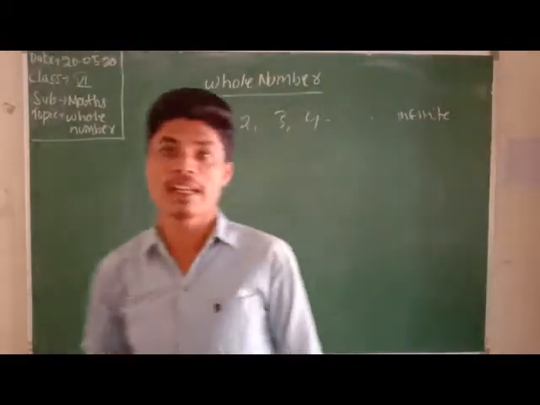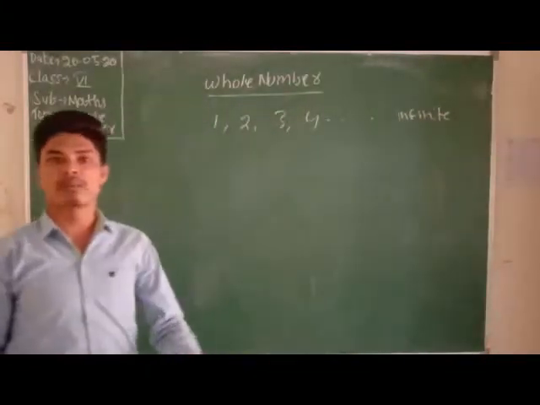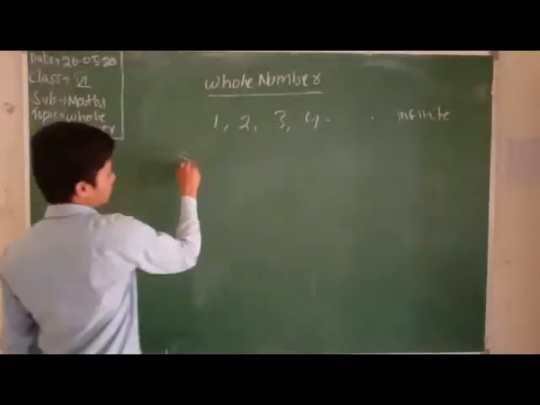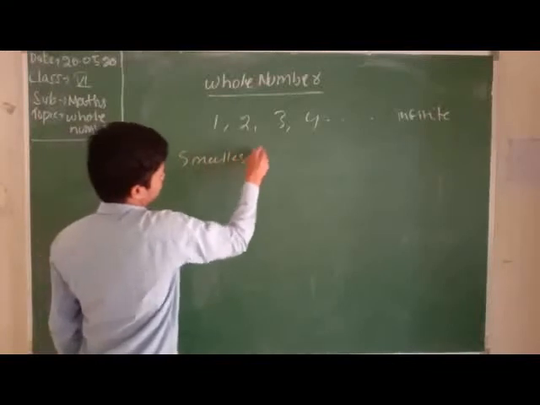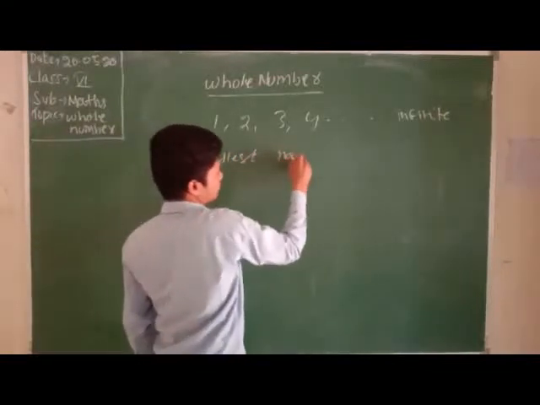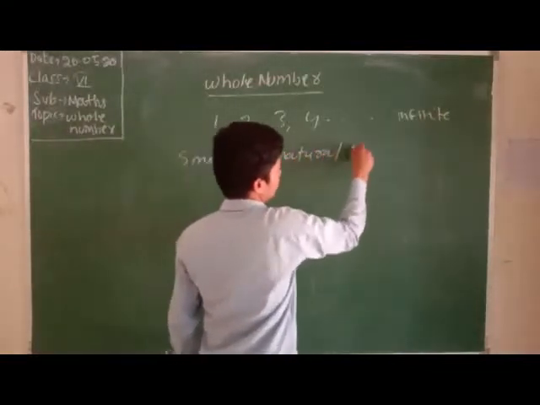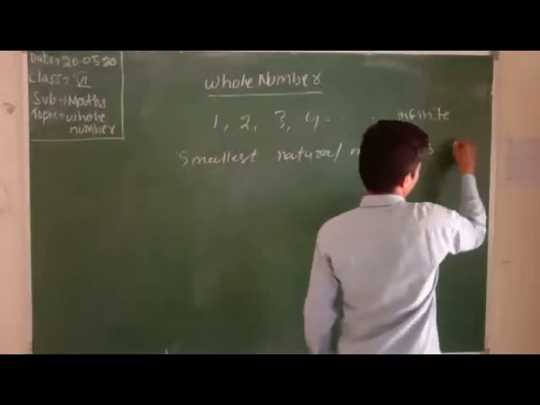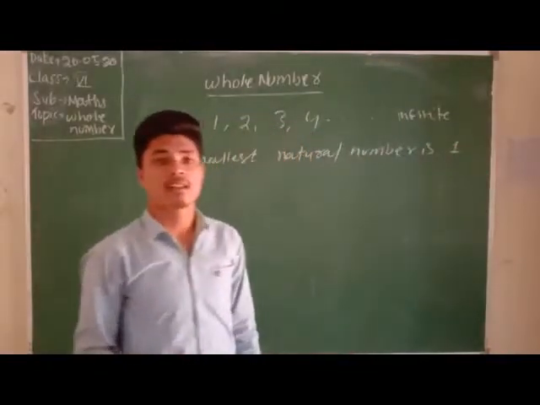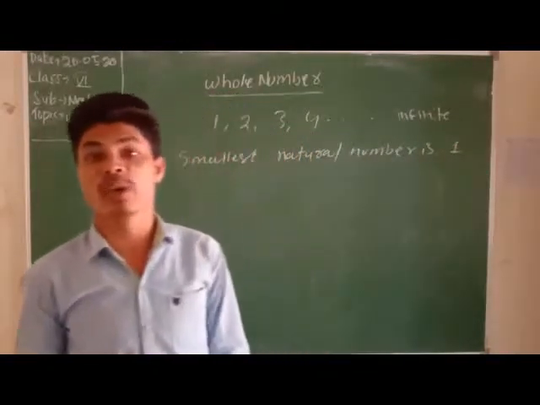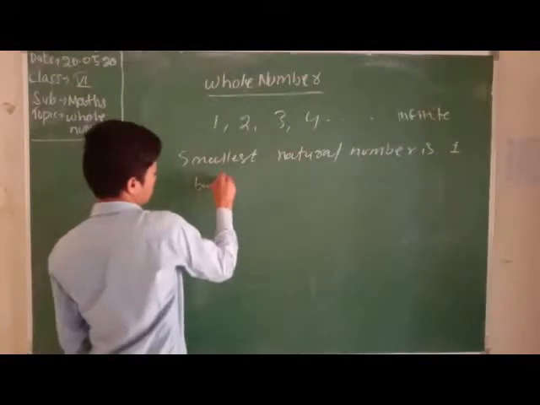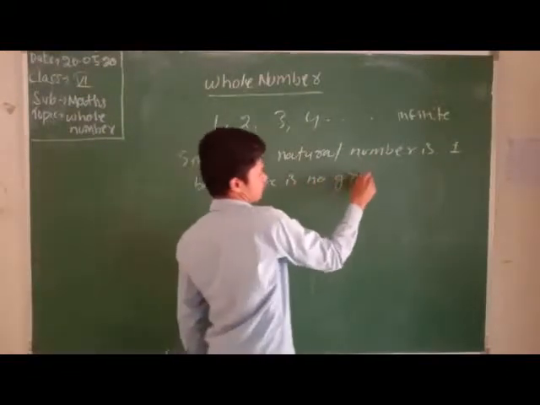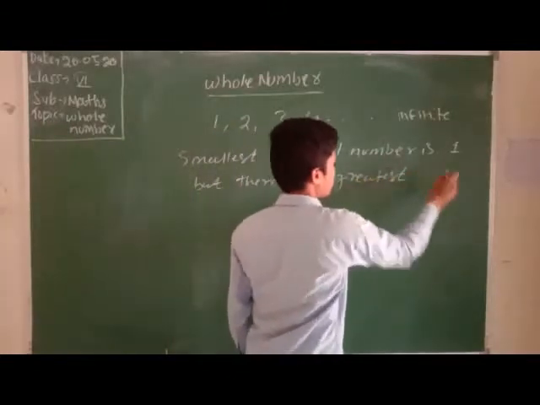Infinite means we are able to count the numbers, and that number has no limits. But what is the smallest natural number? The smallest natural number is 1, but there is no greatest number.